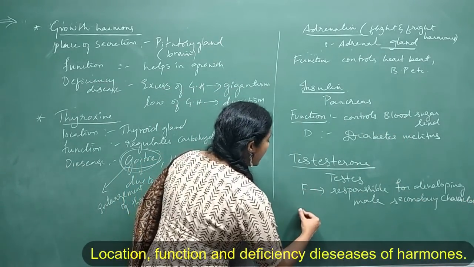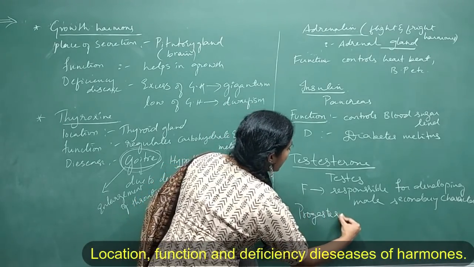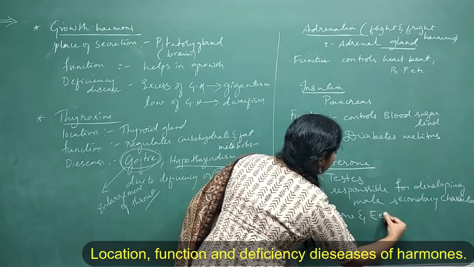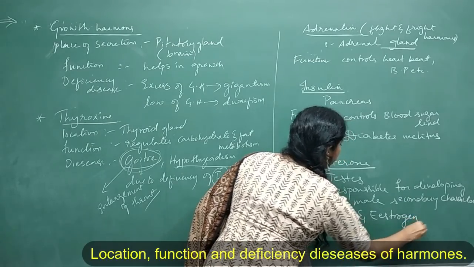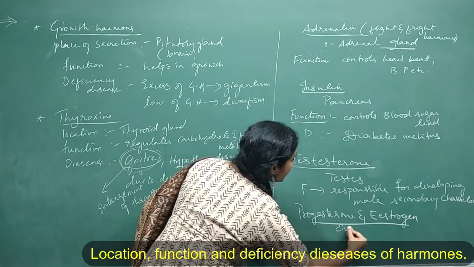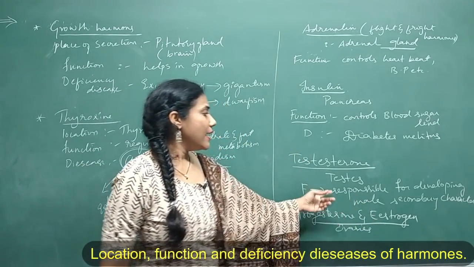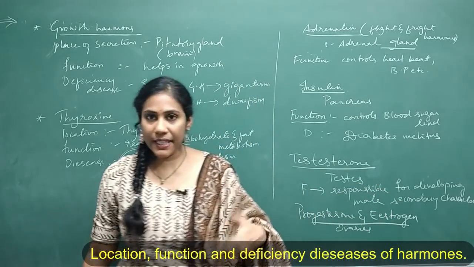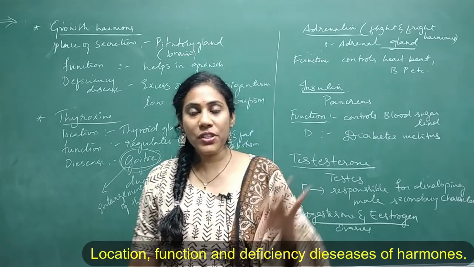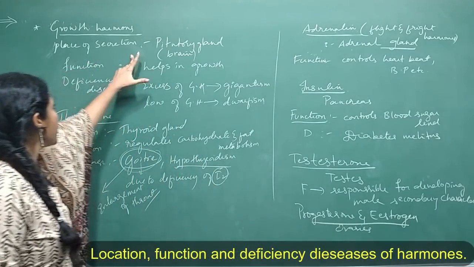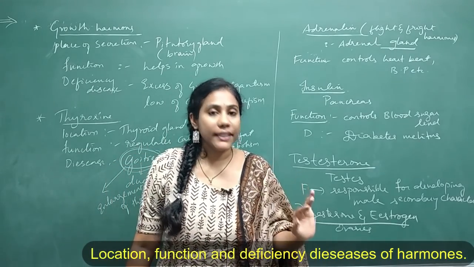Fine. And now the next hormone is progesterone. Progesterone and estrogen. So these are actually called as female hormones, and these female hormones are produced in ovaries. And what is the function of this progesterone and estrogen? Responsible for developing female secondary characters. Clear? So these are the most important hormones, their place of secretion, function, and few deficiency diseases. So very, very important question.